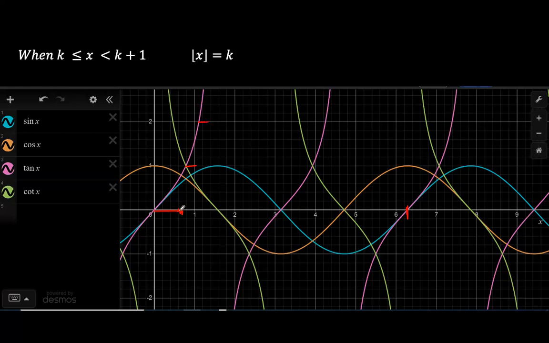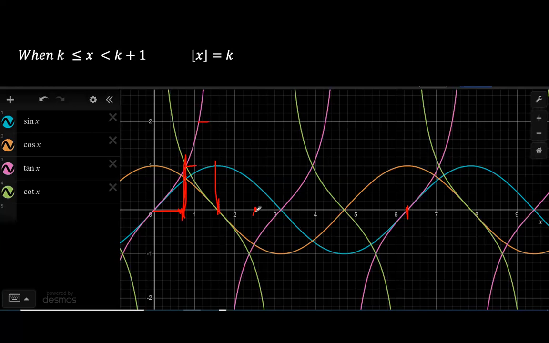So I would have to divide these domains into small subdomains. For example, this domain we would have from pi over 4 to pi over 2, and then from pi over 2 to 3 pi over 4, and so on.